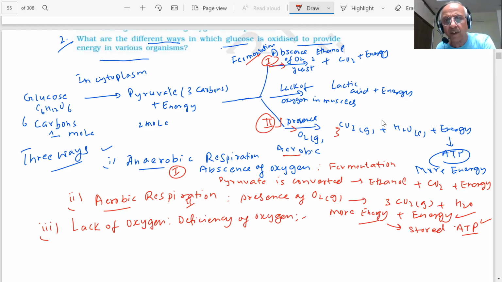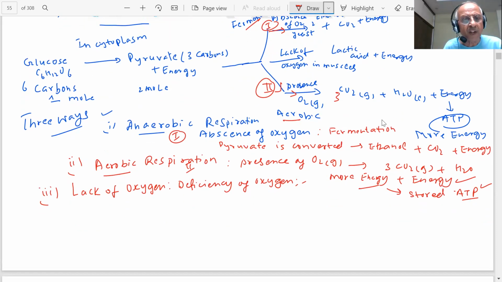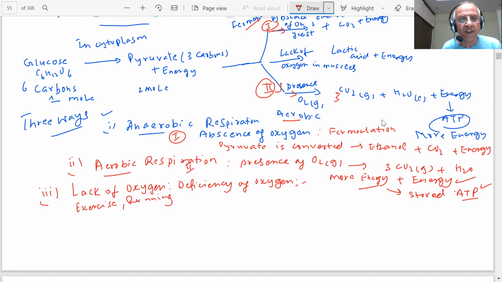As I said, students, if you are doing some exercise, you are running, or you are doing some swimming or anything, these athletes, students, are those players. What happens when you play some games, when you run long distances, you use more oxygen, students, okay? You do some vigorous activity.